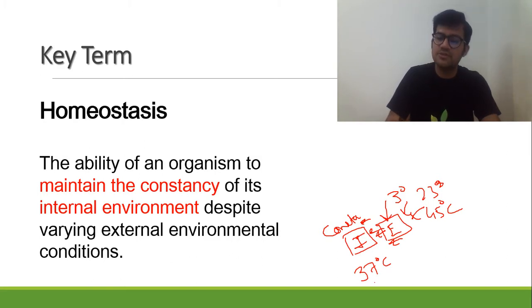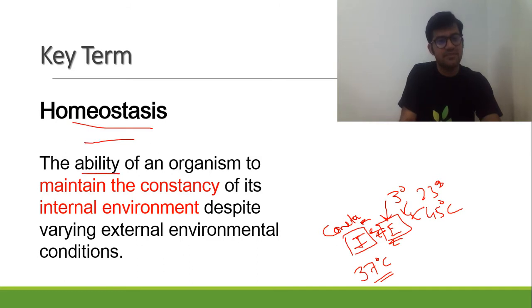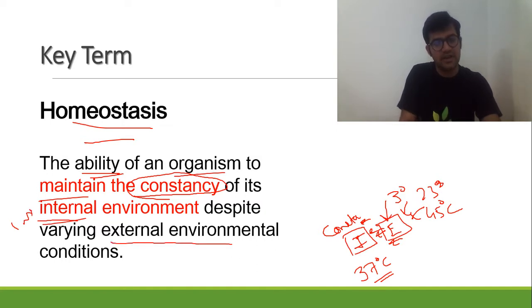I'm not talking about just the temperature. I'm talking about the pH levels. I'm talking about the salinity, that is the osmolarity also. So homeostasis is basically the ability of an organism to maintain the constancy. This is the key term: constancy of the internal environment, that is inside the body, despite varying external environmental conditions. So the external environment keeps varying, but the internal environment needs to be kept constant.